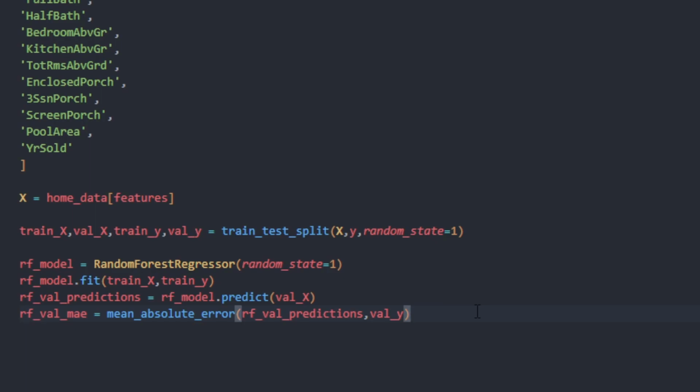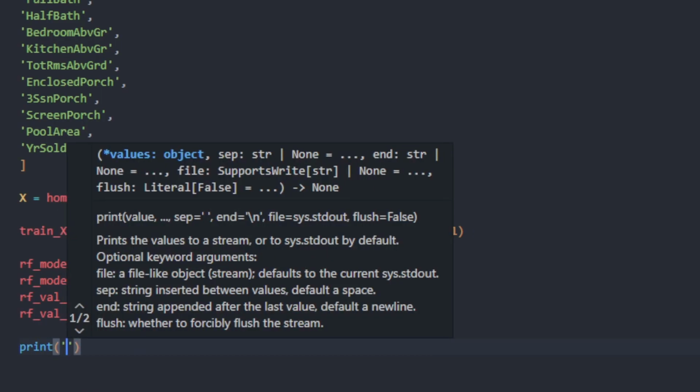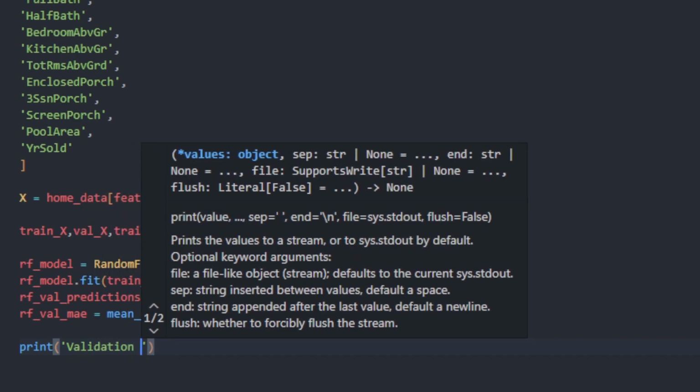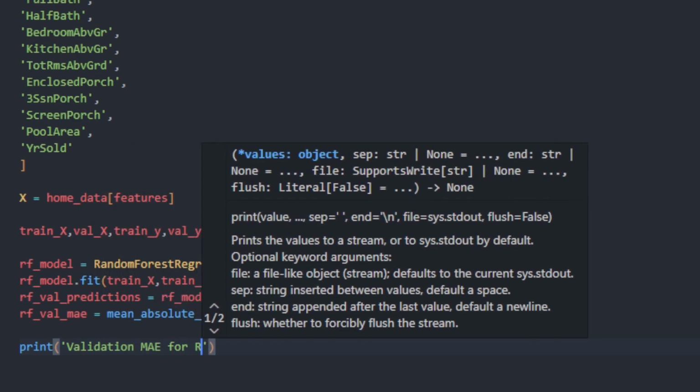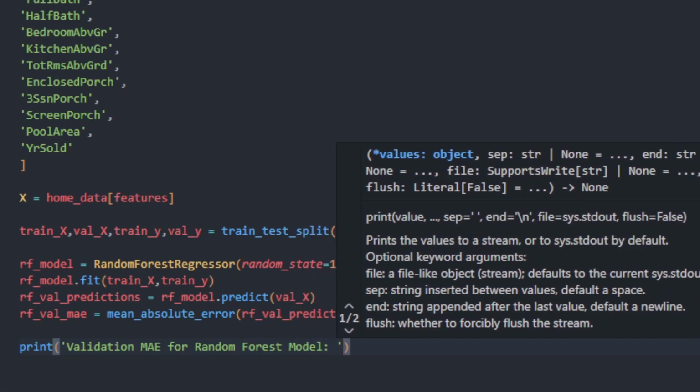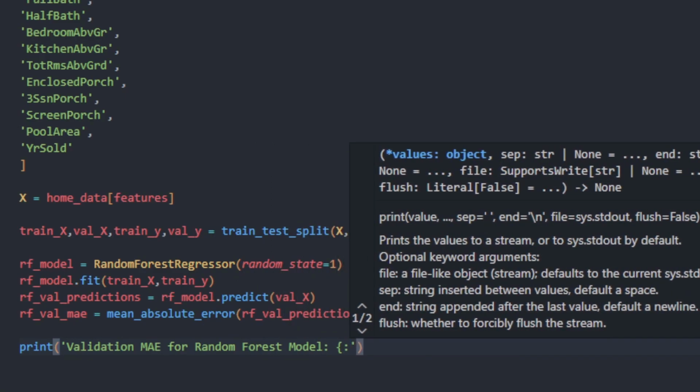Of course, we want to print out the validation mean absolute error for the random forest model. We can do this by having some fun string formatting: validation mean absolute error for random forest model.